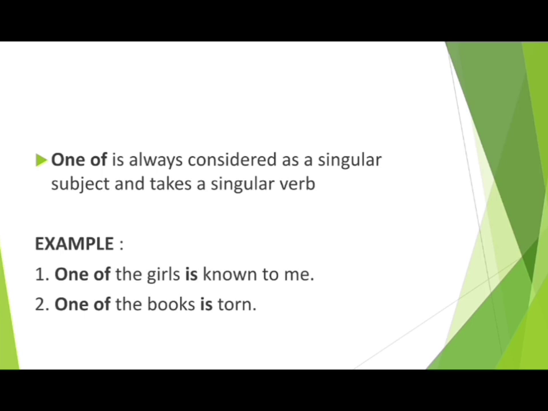Next one: one of is always considered as a singular subject and takes a singular verb. One of is always considered as my singular subject, and that is why always a singular verb will be used. For example, one of the girls is known to me. One of the books is torn. I hope you all have no problem now.